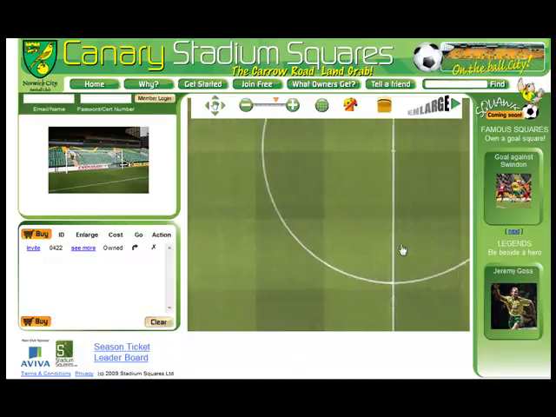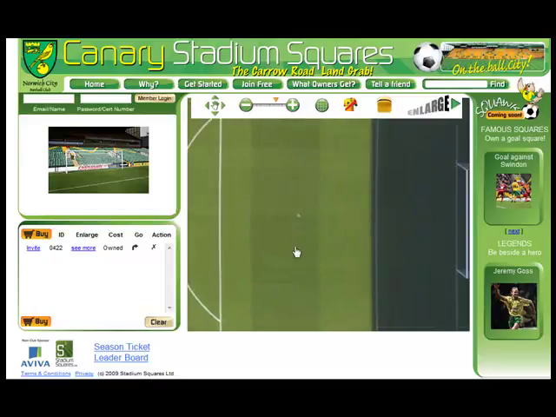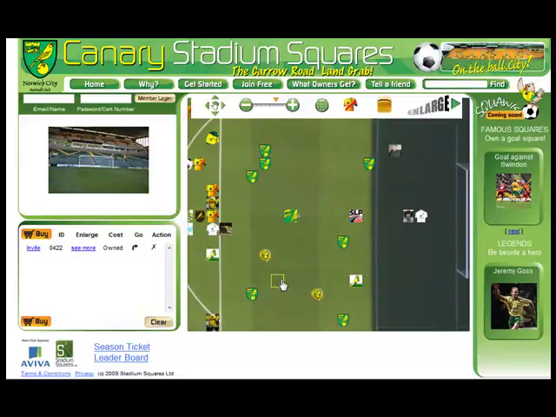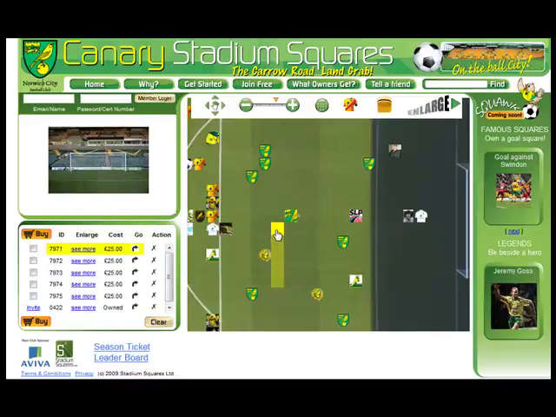Owners get a lot more from the system than casual visitors, and it's dead easy to buy a square. To make your selection, just click on a square you like the look of to add to the list. Once you've made your choice, all you do is tick the box of the squares you want to buy in the bottom left hand panel and then press buy.